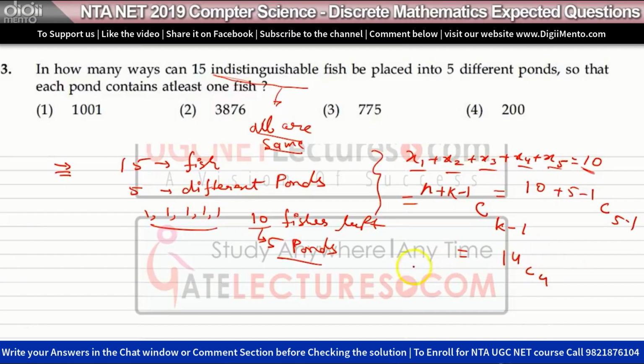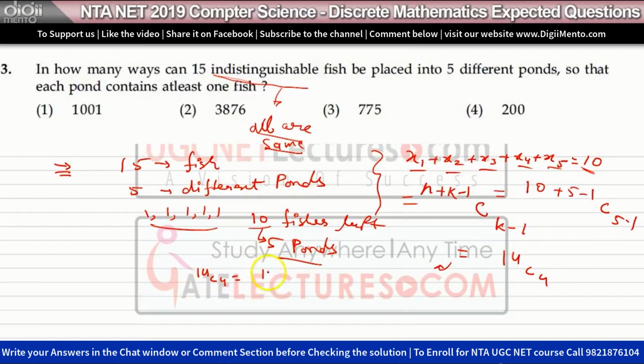You can say this formula is the same as putting 15 identical balls into 5 different boxes such that each and every box contains at least one ball. Balls are identical, meaning they are indistinguishable. The formula will be the same. So this question can be asked in many ways. Try to find out the value of 14C4.